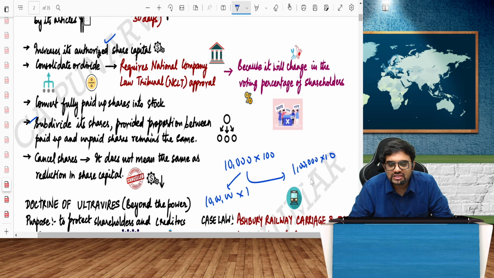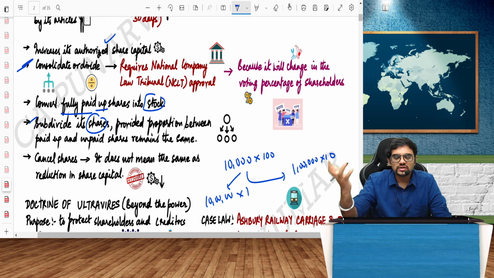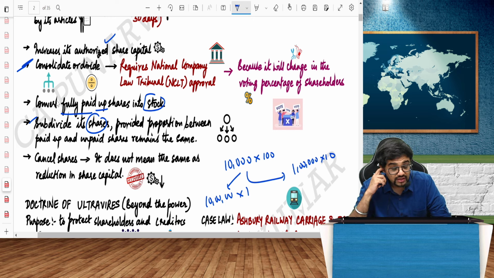I can do 10 lakh shares of 1 each, 1 lakh shares of 10 each, 10,000 shares of 100 each, whatever it is. You can do all these things. Subdividing the shares also, where the proportion remains the same, I can do that. I can convert fully paid up shares into stock. Consolidate means, of course, consolidation is what? Where or divide the shares.